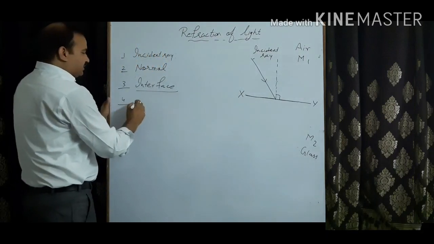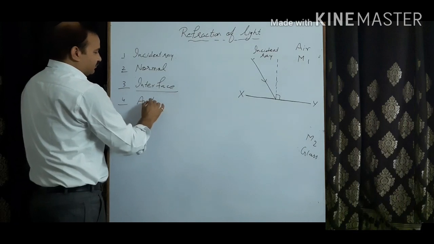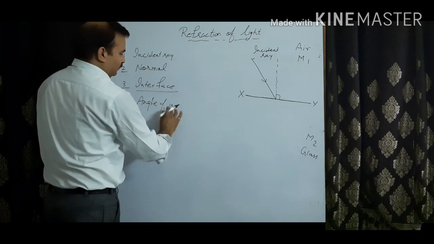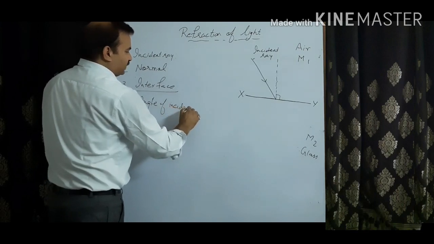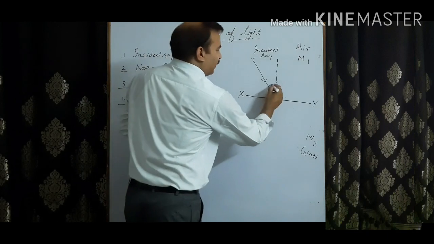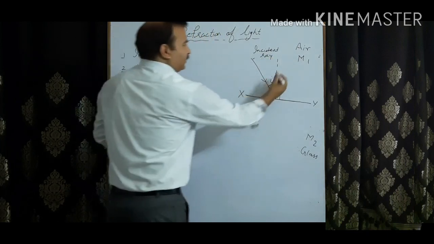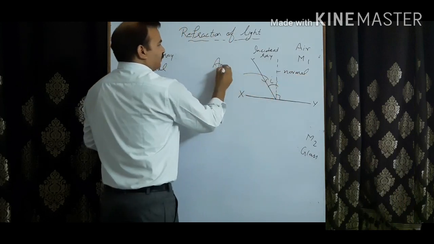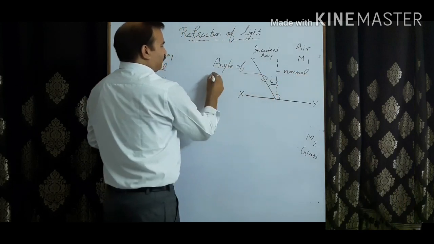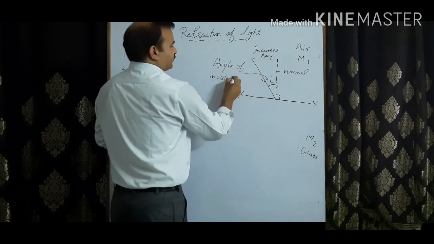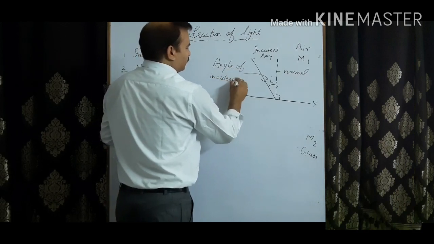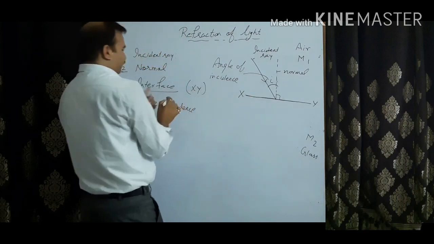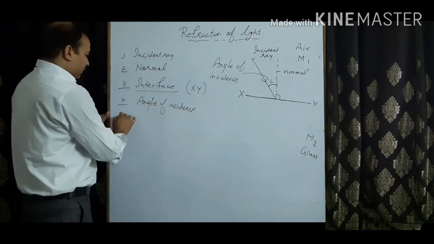Now fourth is the angle of incidence. Angle of incidence is the angle between the normal and the incident ray. This is the normal, this is the angle of incidence, and this XY, I'm writing here XY, is the surface, that is the interface.